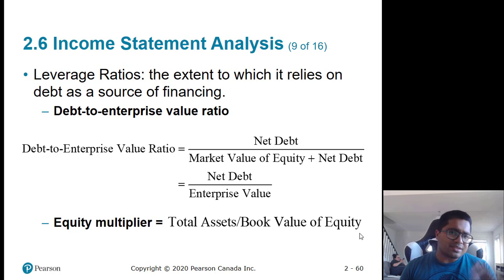So pretty much self-explanatory. Instead of using only the equity component, we are using enterprise value. We know how to calculate enterprise value: market value of equity plus debt minus cash, that is nothing but net debt. So net debt divided by enterprise value is the debt to enterprise value ratio. And equity multiplier is another way of looking at leverage. So if your equity multiplier is more, it means you have more leverage.